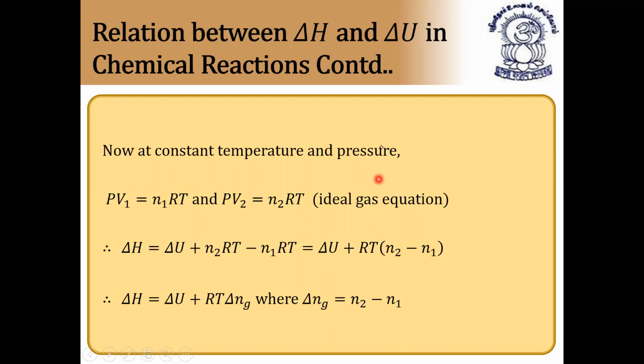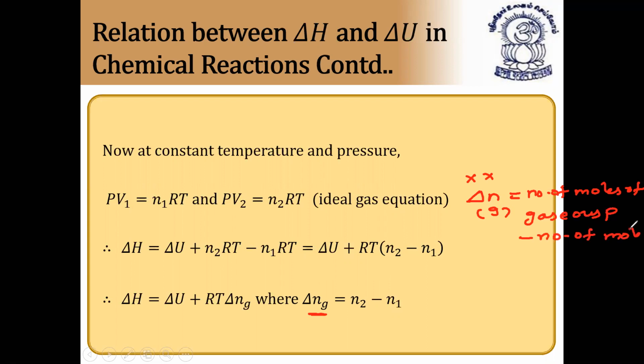Since N2 minus N1 is equal to delta N, that is delta Ng, the change in number of moles of gases, delta N is equal to the number of moles of gaseous products minus the number of moles of gaseous reactants. This is very important. For example, now we take N2 plus 3H2 gives 2NH3.